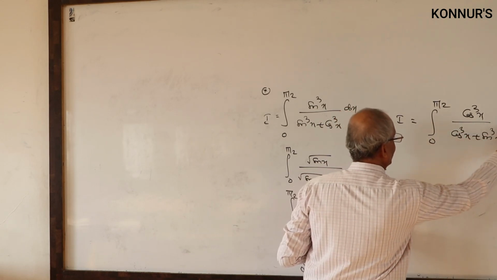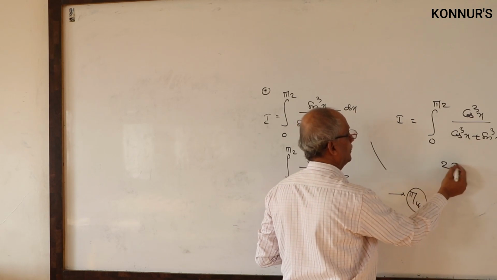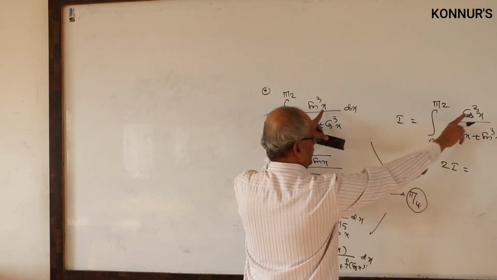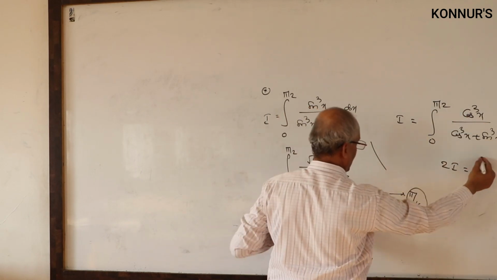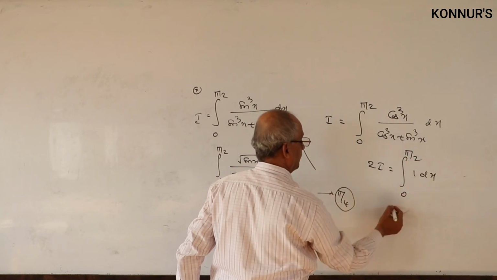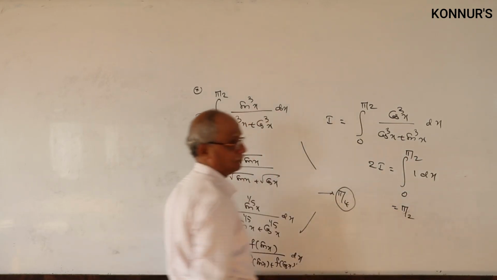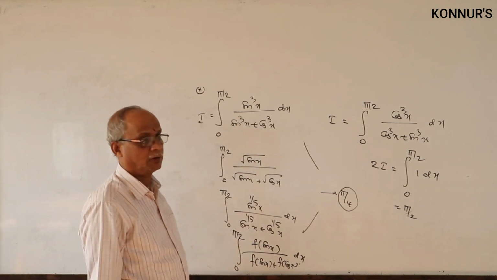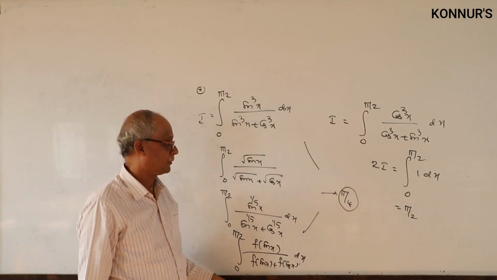Both denominators are the same, adding I plus I, 2I, the numerators also become the same, both cancel, and you get 1 dx. The integral of dx is upper limit minus lower limit, so 2I equals pi by 2, and hence I equals pi by 4, everywhere the same.